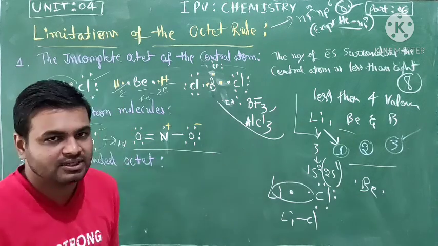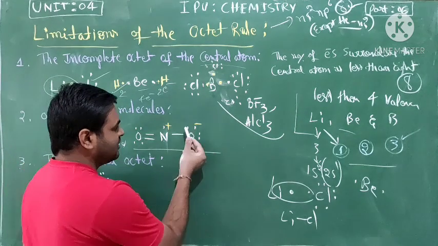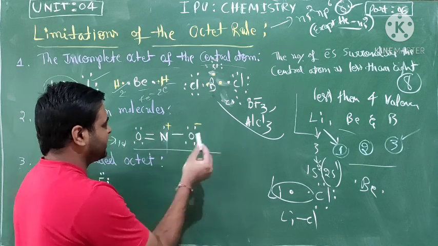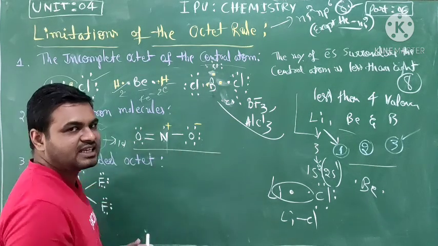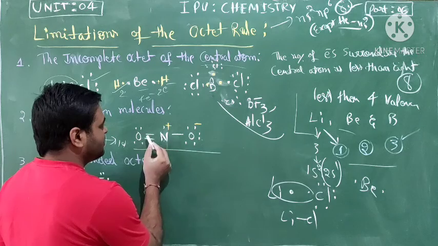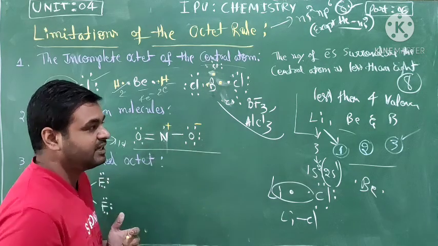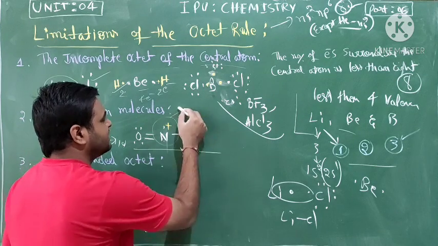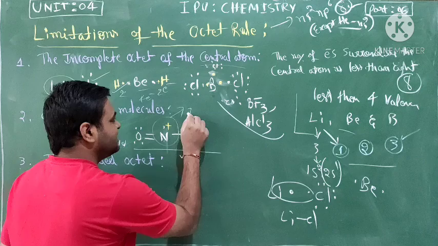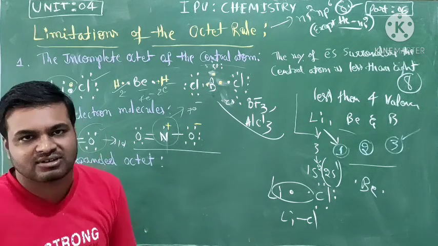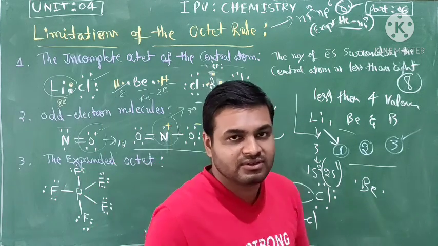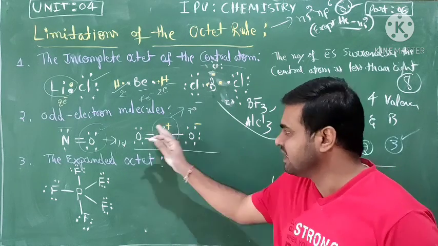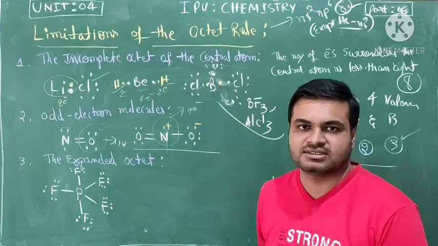Now the second one. Oxygen has 1, 2, 3, 4, 5, 6, 7, 8. But for the central atom, nitrogen, 1, 2, 3, 4, 5, 6, 7 electrons. Considering all the valence electrons of the molecule, it also gives an odd number of electrons.